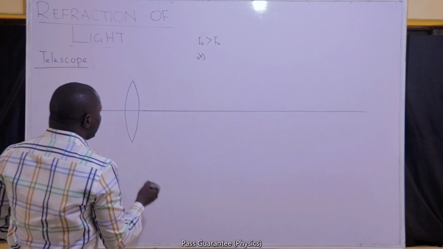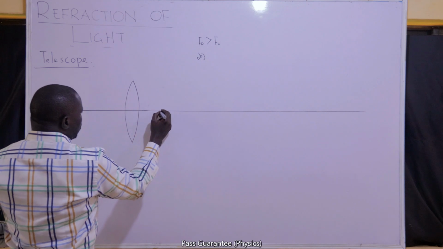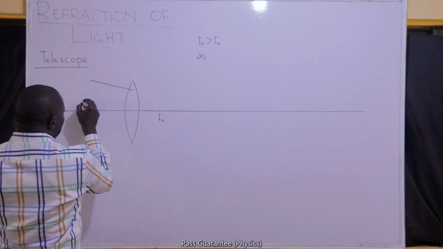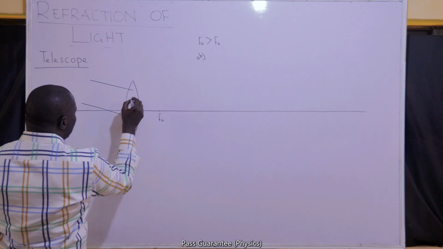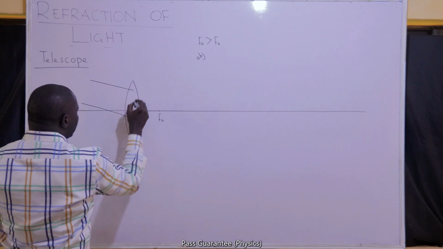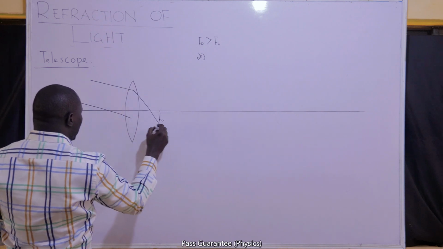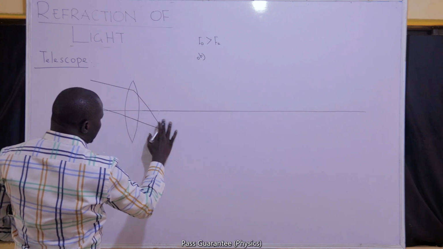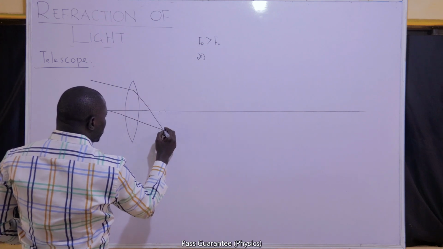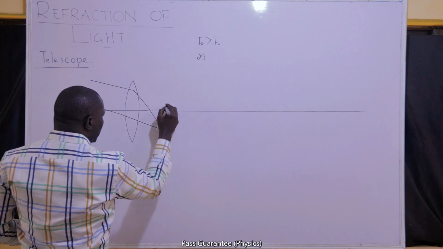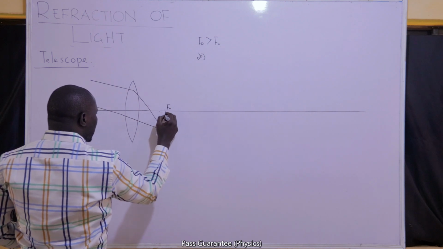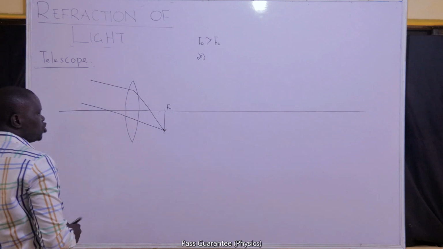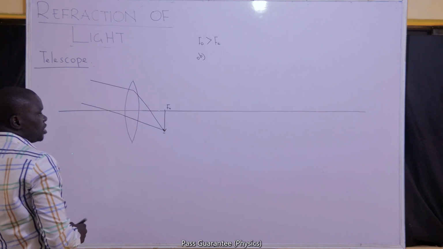When they come from infinity, they will form an object. Can make them come anyhow. When they come from infinity, they will form an object at F. Wherever you can form the object, you can just call it your F. This is your F of the objective, and this is where the initial image will be. That's where the initial image will be.